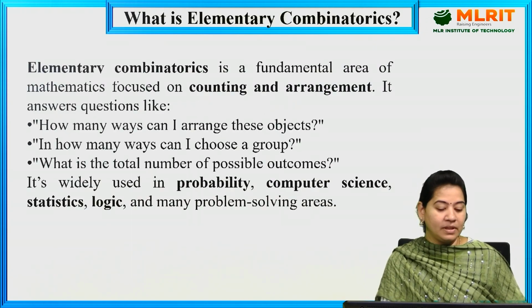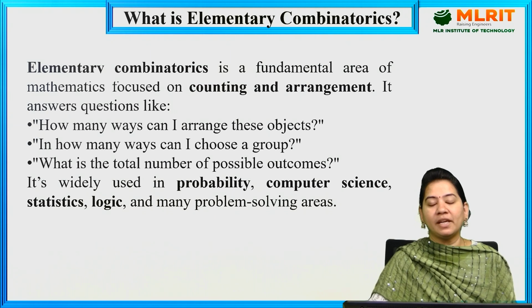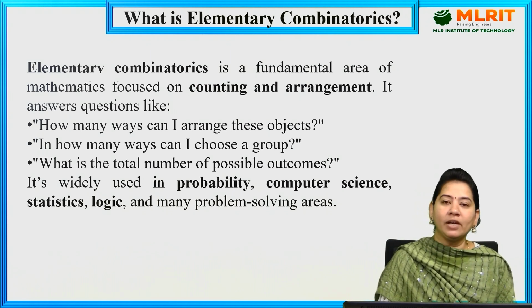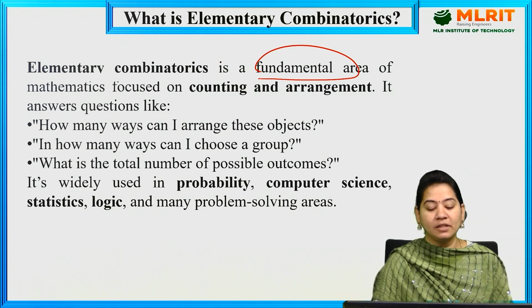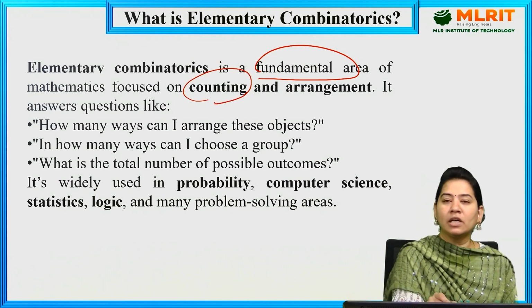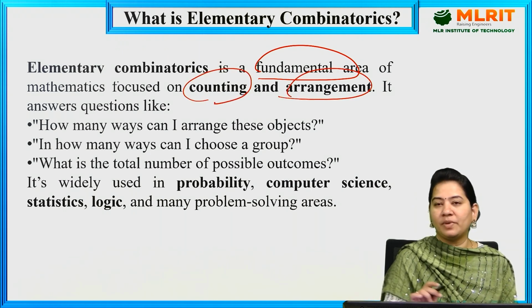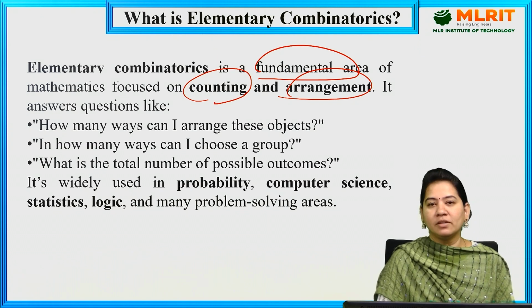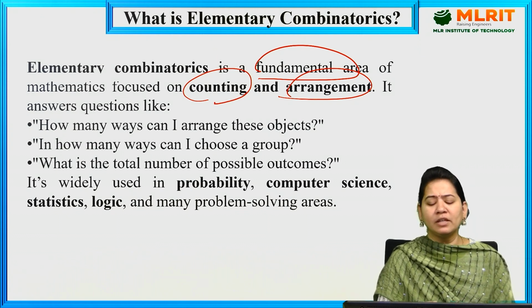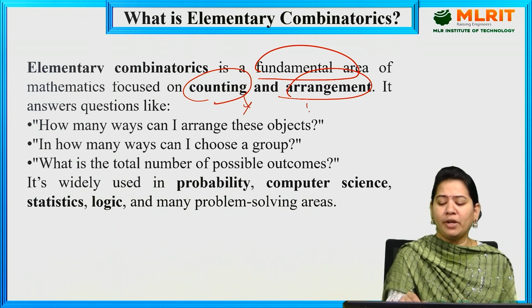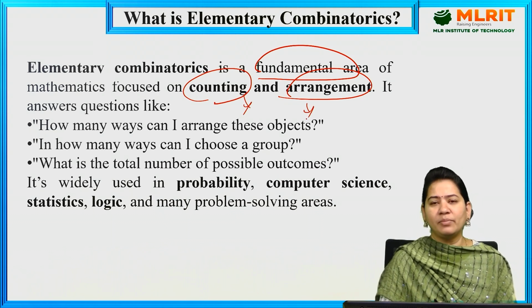So first of all, let us discuss what elementary combinatorics is. Elementary combinatorics is a fundamental area of mathematics which is focused only on counting and also arrangement. Like how you will be counting, whether it is sum rule or product rule or anything, whatever you are going to count, how you are going to count it and how you are going to arrange it. So that is elementary combinatorics.